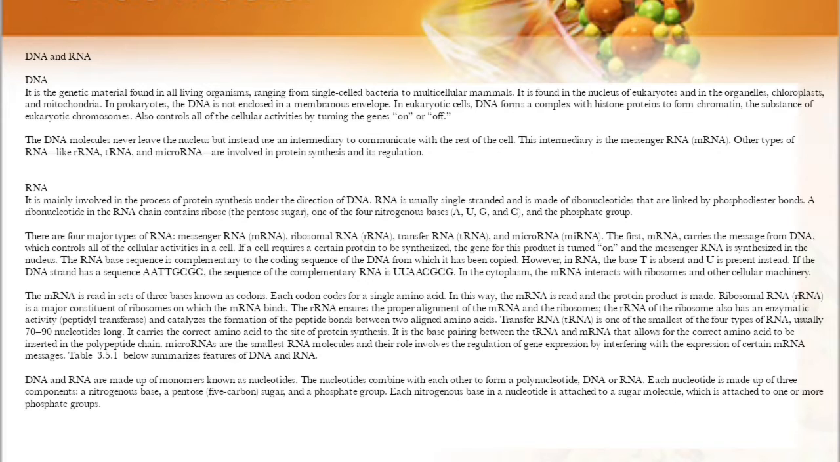In eukaryotic cells, the DNA forms a complex with histone proteins to form chromatin, the substance of eukaryotic chromosomes. A chromosome may contain tens of thousands of genes. Many genes contain the information to make protein products. The other genes code for RNA products. So the DNA controls all of the cellular activities by turning the genes on or off.